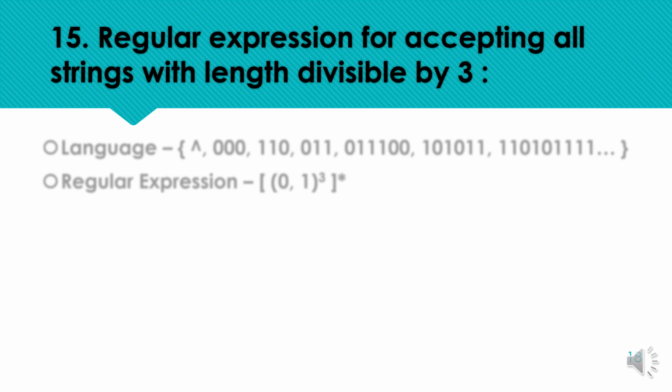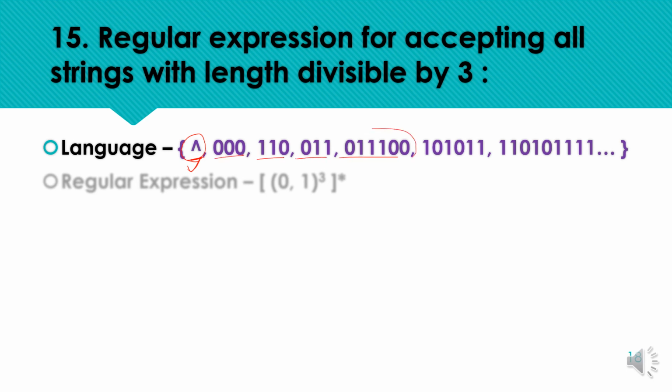Next example is for the strings having length divisible by 3. The length of the string should be divisible by 3. So all those strings whose length is a multiple of 3 are accepted by the corresponding machine or corresponding DFA. Where we have a divisibility constraint, in all those types of questions the null is always accepted by the machine. So here null is the first required minimum string that should be accepted by the machine, and after that we can have any combination of string.